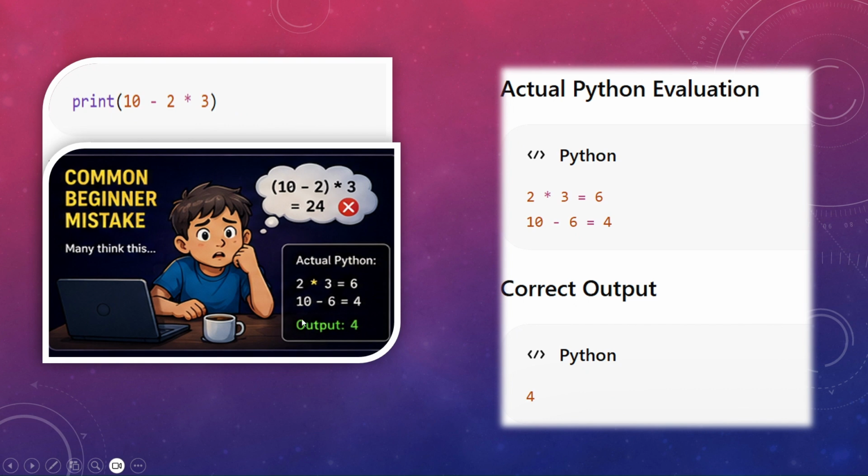It won't be from left to right, correct? Why? Because first thing, all these operations are within the parenthesis. So we are targeting parenthesis first, correct? Frankly speaking, this is not even the parenthesis for this. This is for the print function, correct?